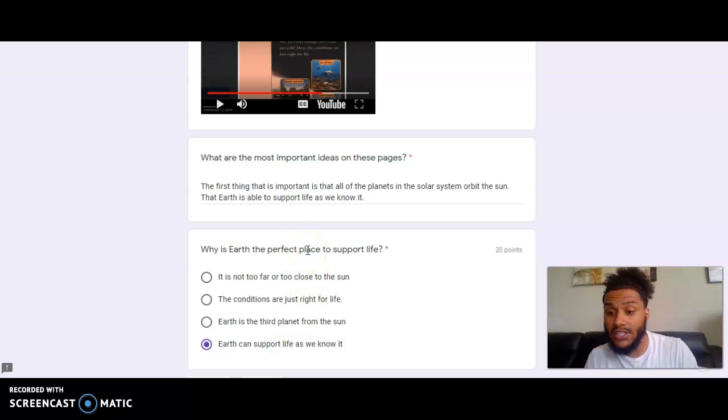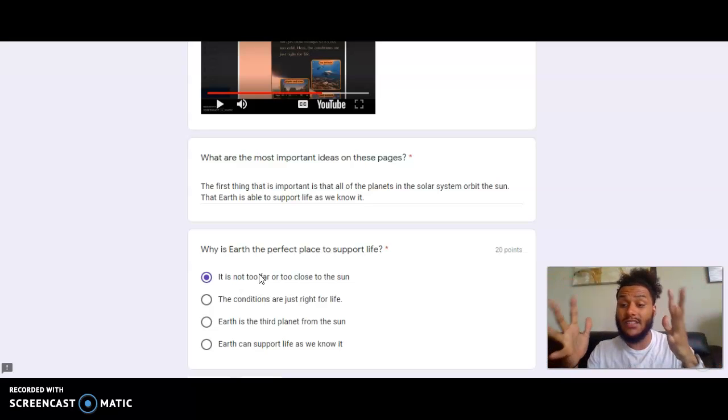That's restating the question, telling me that it can support life, but that doesn't tell me why. What tells me why it's the perfect place is because it's not too far or too close to the sun. B here, the conditions are just right. That tells me the conditions are right, but it doesn't tell me why it's the perfect place. The answer that gives me a better answer is our answer. It's not too far from the sun, so it's still warm enough, but it's not too close to the sun either, so it's just the right distance away from the sun so that it's the perfect place to support life.